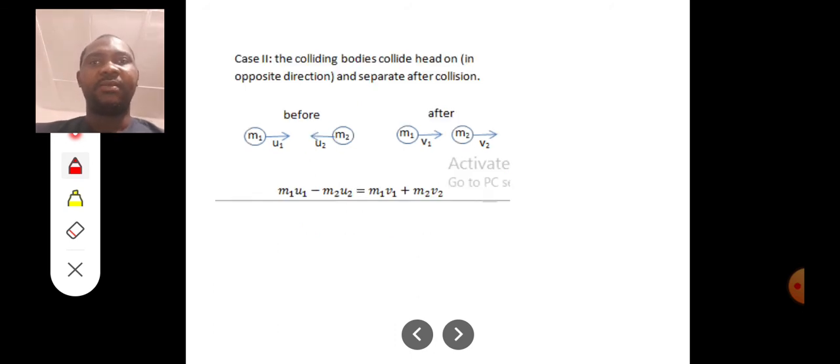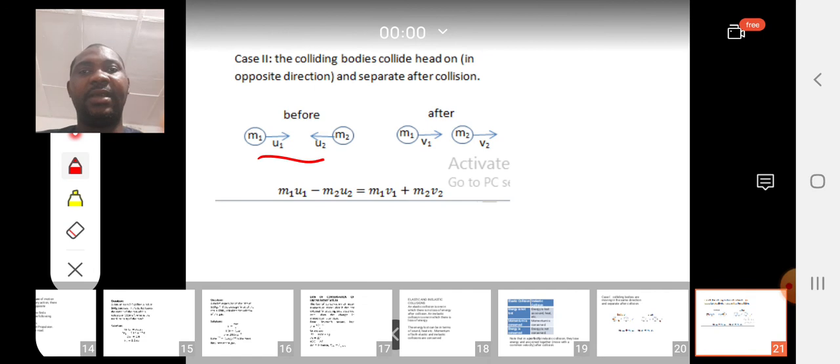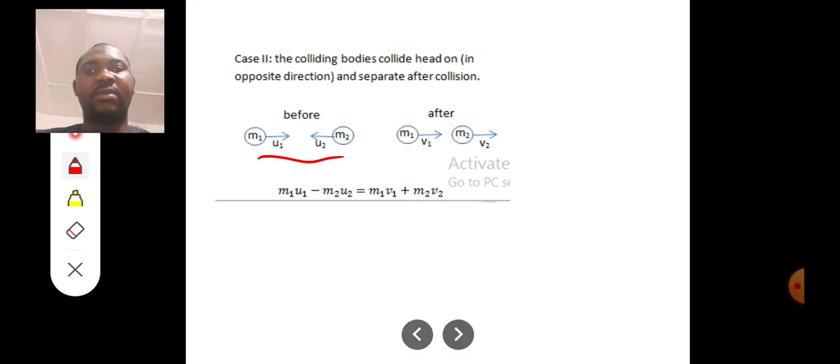Please note that. Now, case 2 says that the colliding bodies collide head-on. Head-on means that they move in opposite directions. They collide head-on, just like you see in the diagram here, and they separate after collision. In that case, because it's a head-on collision, momentum is a vector quantity, so we are going to subtract because they are moving in opposite directions. And that is equal to m1v1 plus m2v2.